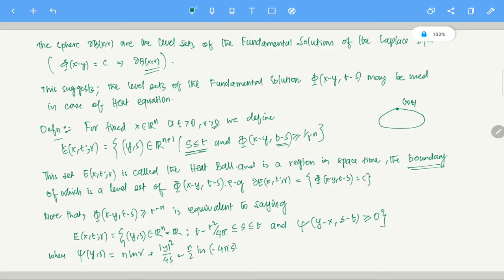Mod y square by 4s is fine. Minus n by 2 log of minus 4 pi s. Whenever I define something like this, it is already implied that s has to be negative here, because if it is 0, it is not defined.